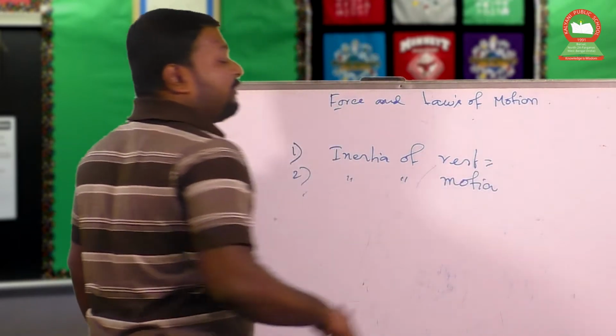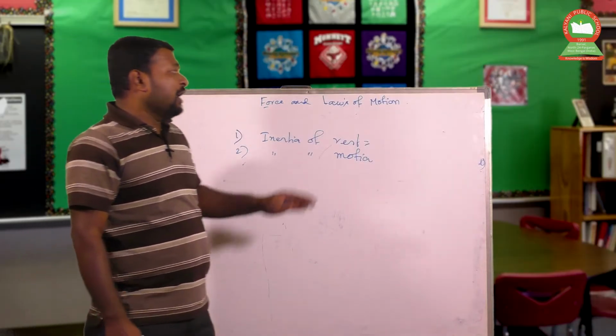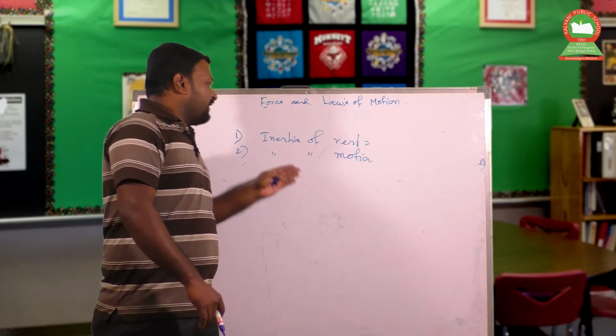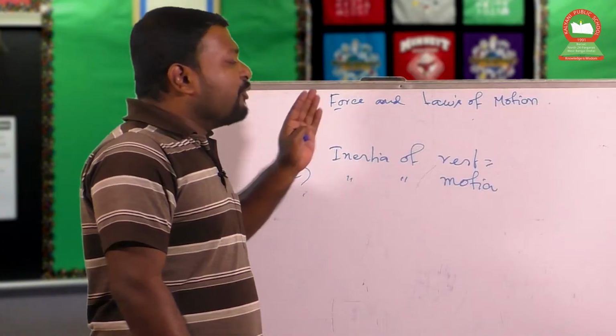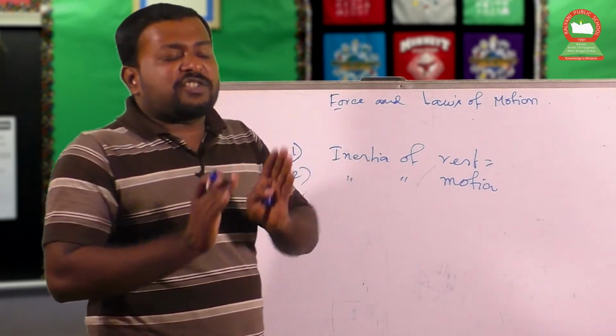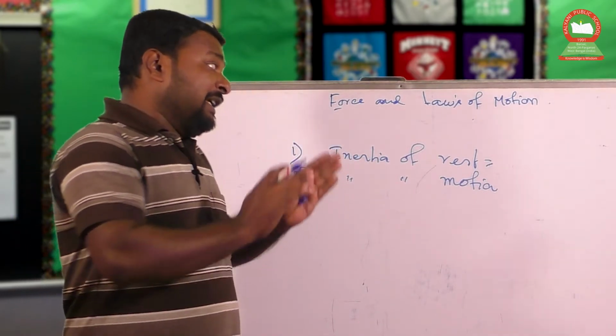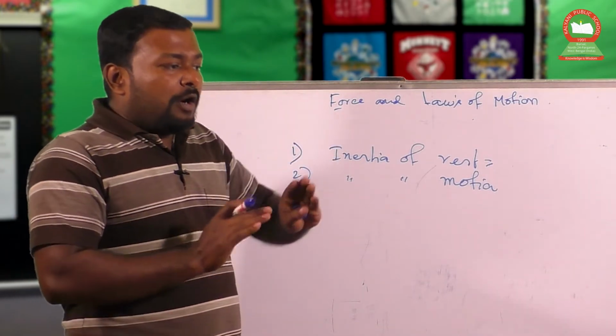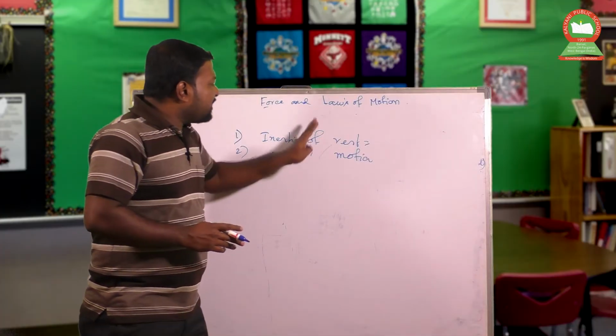What is inertia of rest? A body at rest will remain at rest, and that is called inertia of rest. What is inertia of motion? A moving body always tends to move in a straight line with a uniform velocity, if we do not apply any kind of physical quantity on that object. So those are the types of inertia.